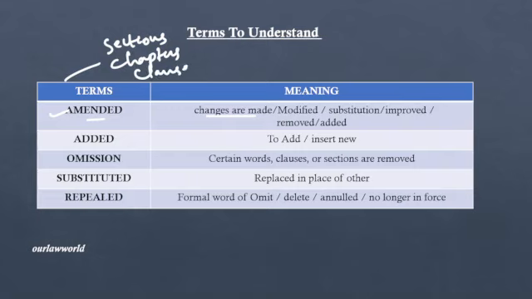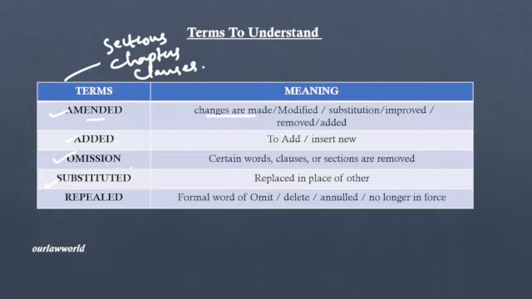So it can be any of it. What does this amendment include? Amendment can be of different types. Those types are addition, omission, or substitution. These are the types of amendments which happen in a bare act. Addition means to add or insert something new. So they are bringing up a new section or a new chapter which is not already in existence. That is called addition when you are referring to bare act language.